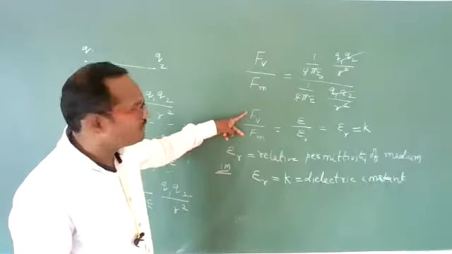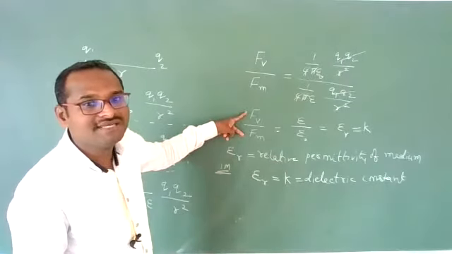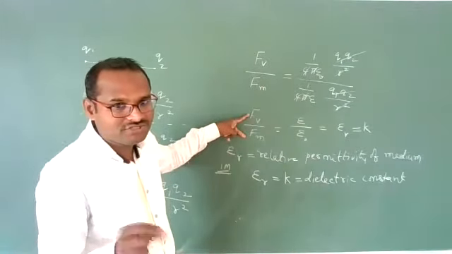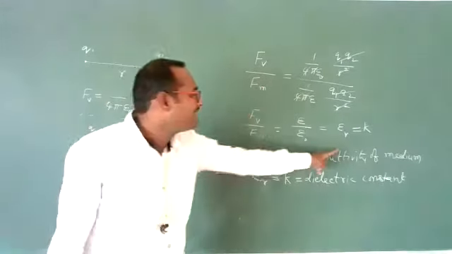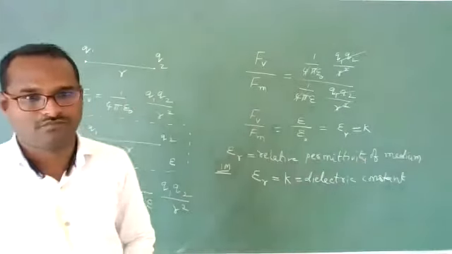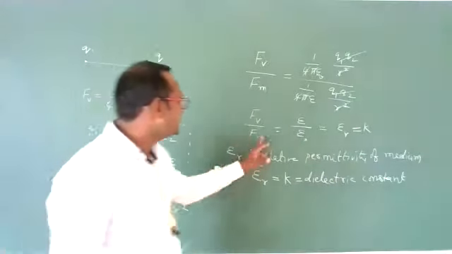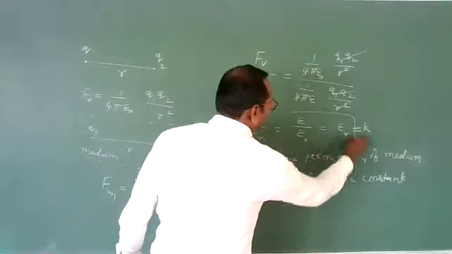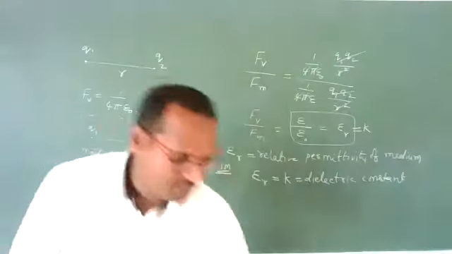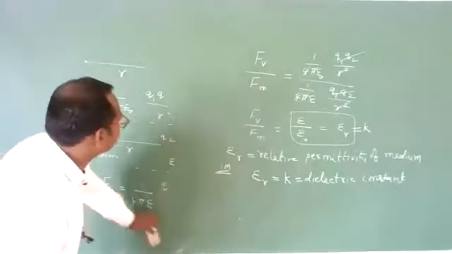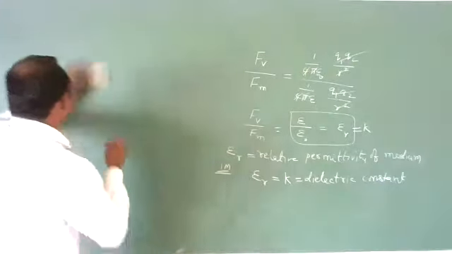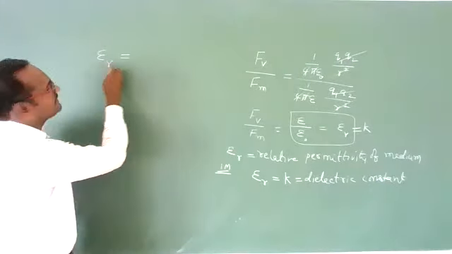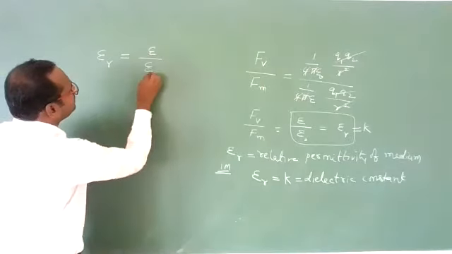Okay, this ratio between the force between two charges when they are placed in air or vacuum and when they are placed in any other medium, we call it the dielectric constant, or relative permittivity. Remember this point. See this formula: epsilon r, the relative permittivity or dielectric constant, is nothing but epsilon by epsilon naught.